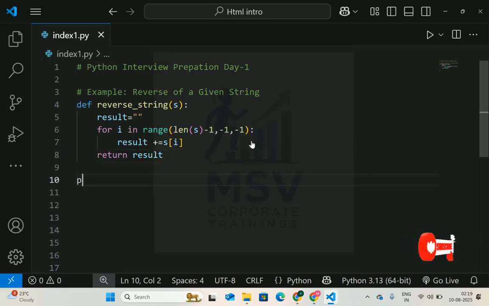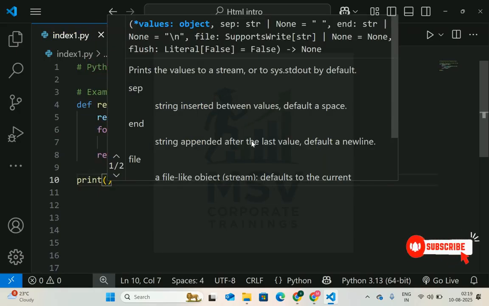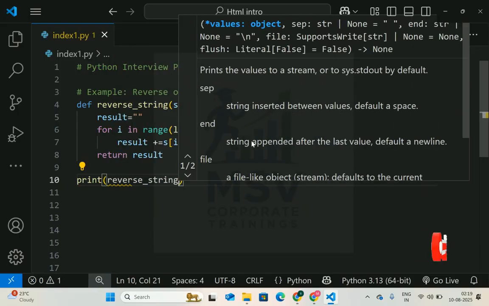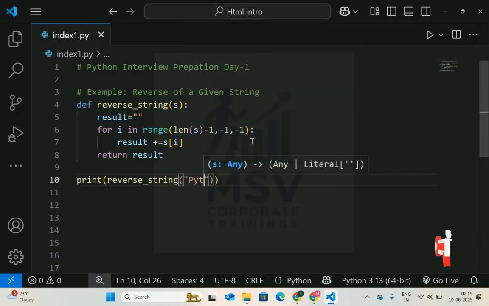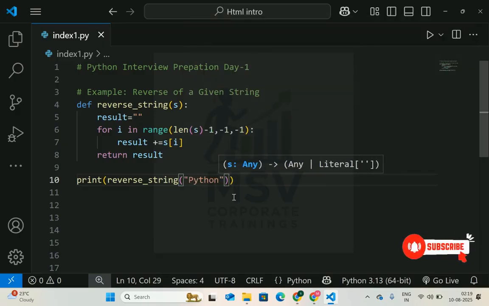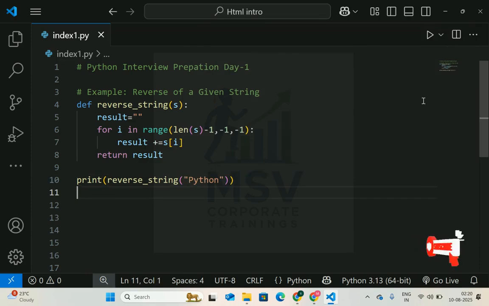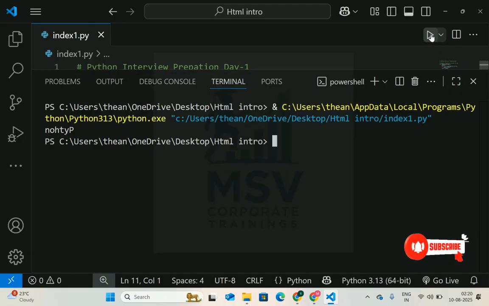So now I need to call the function. So now we'll check. Yeah, you can see this one. The Python will print in reverse direction.